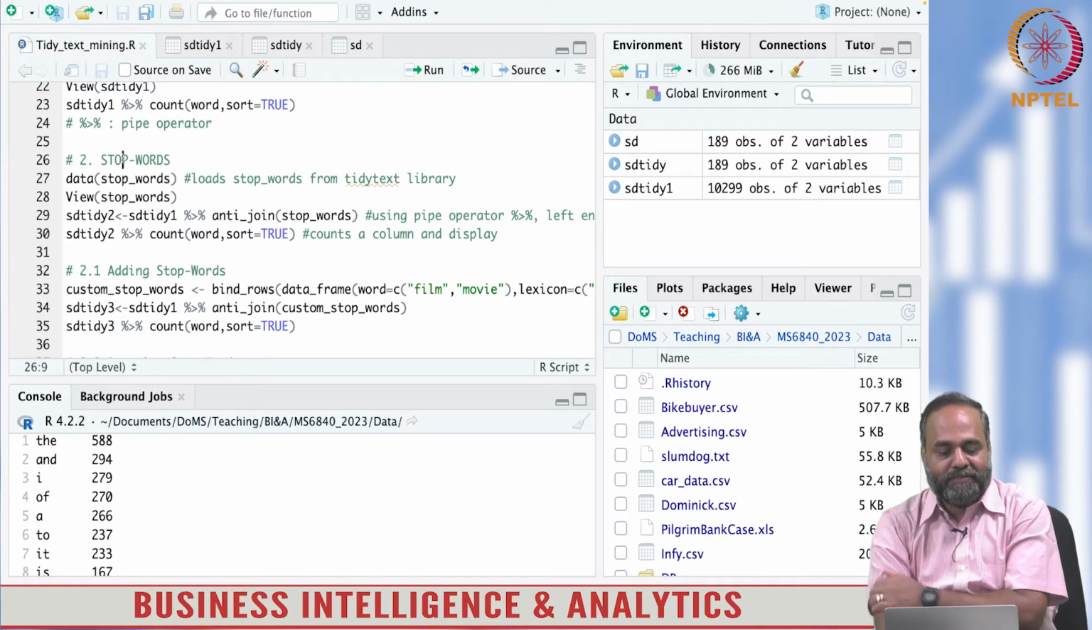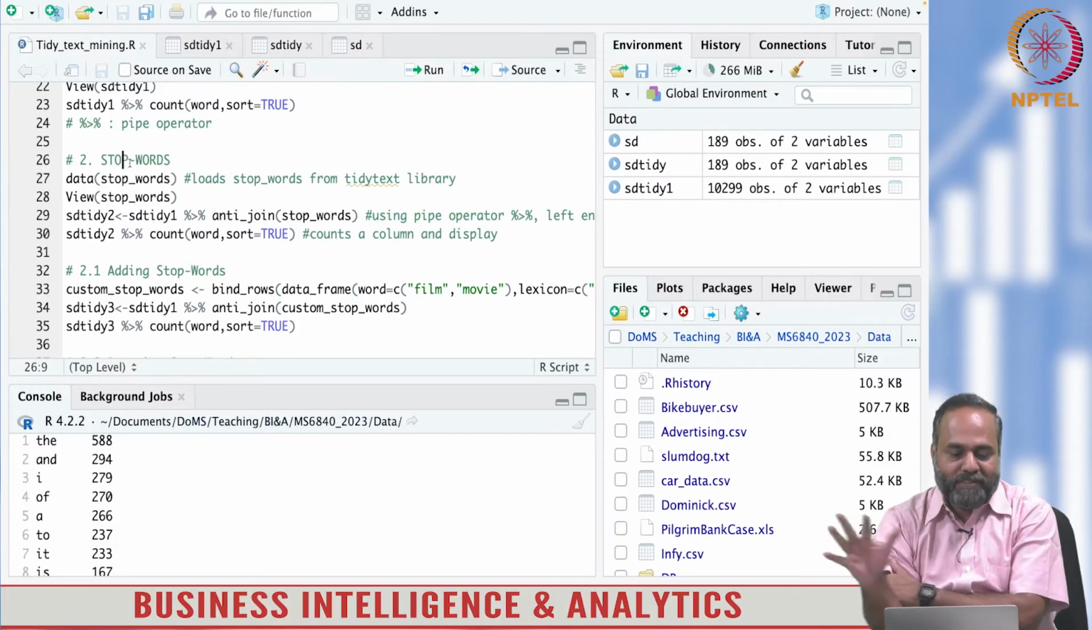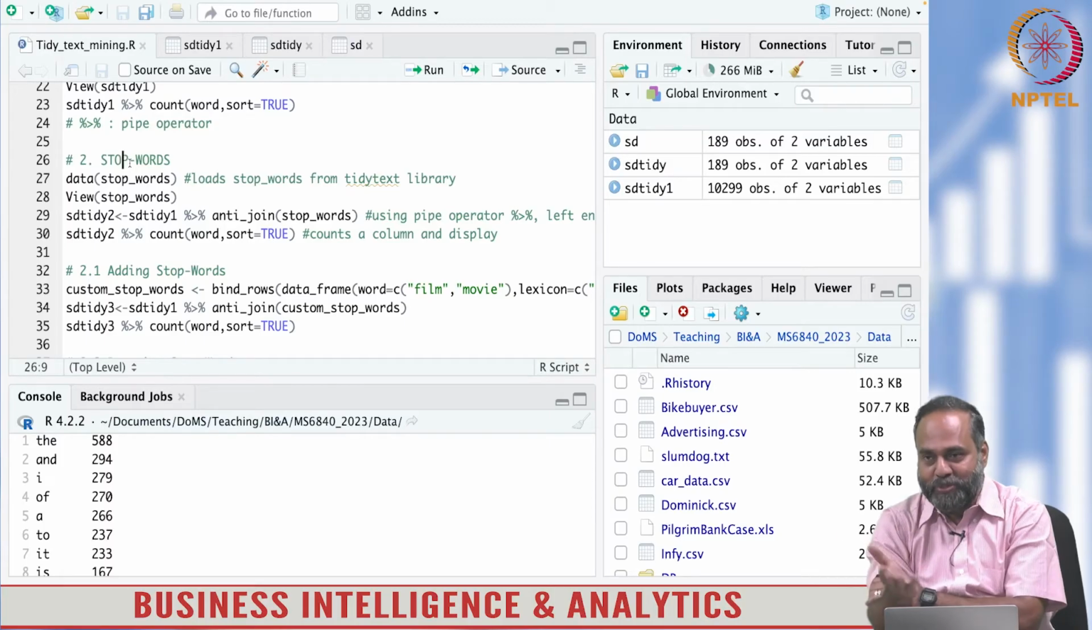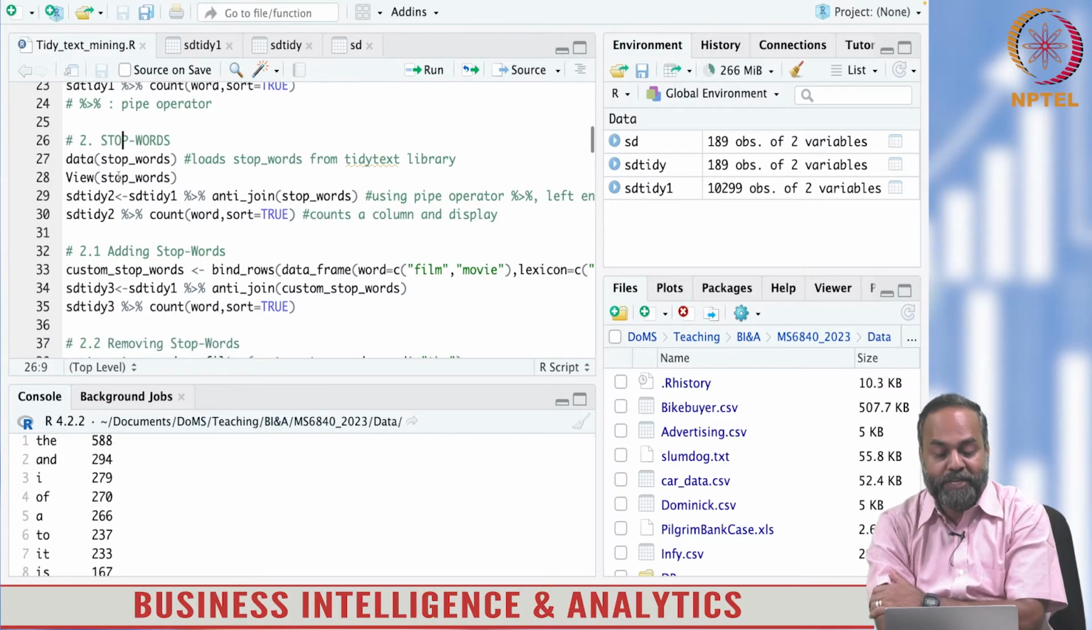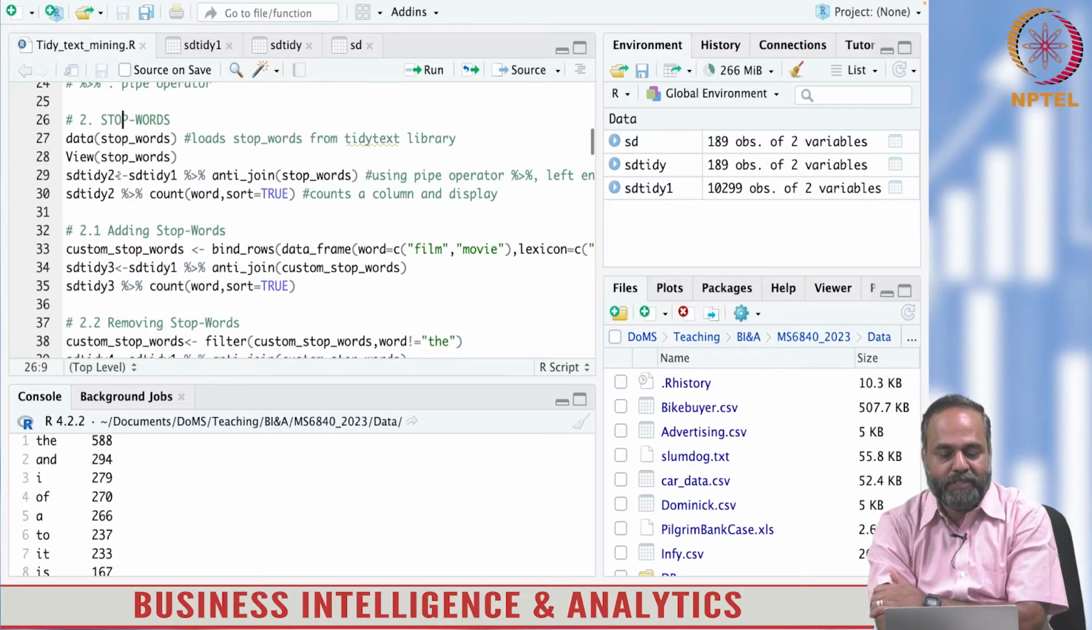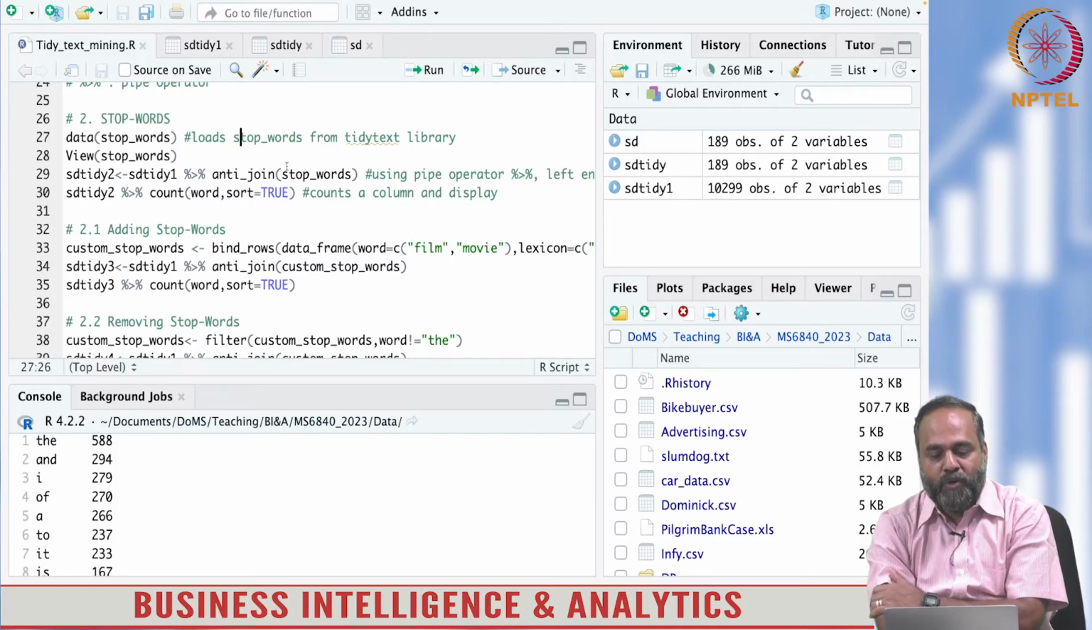I created this script using the pandemic section. So I've structured it in a way, I had time in those days. The code scripts are arranged section-wise, so you can easily follow this. You can see that stop words is a lexicon in the tidytext library, and we are loading that first.